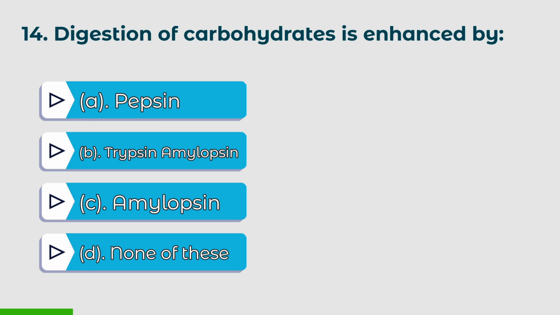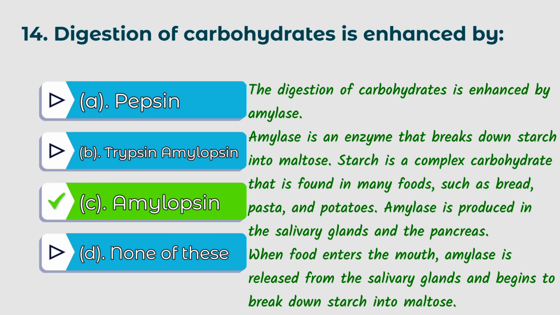14th question. Digestion of carbohydrates is enhanced by. Options: A. Pepsin, B. Trypsin, C. Amylopsin, D. None of these. The right answer is C. Amylopsin. The digestion of carbohydrate is enhanced by amylase.